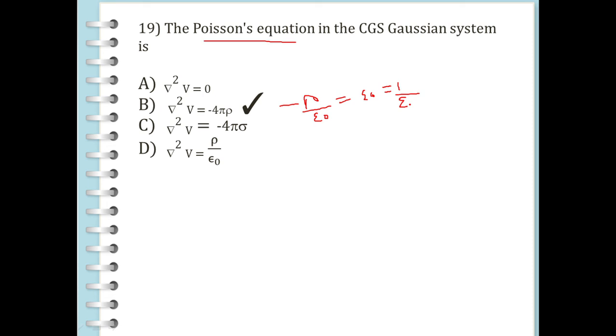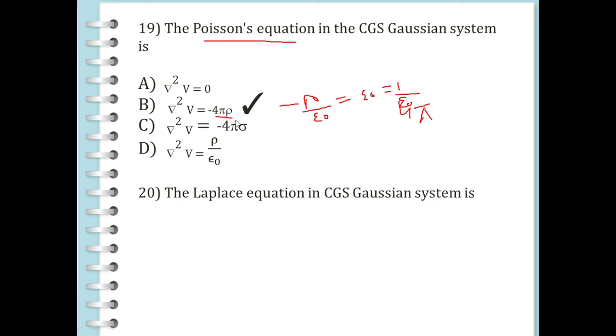So 1 by epsilon is there, and we are putting the value of epsilon as 1 by 4 pi. Then with cross multiplication we get minus 4 pi rho. So here, minus 4 pi rho.